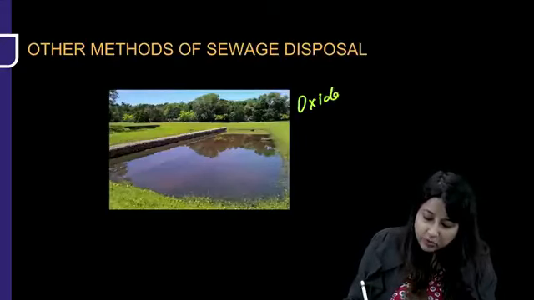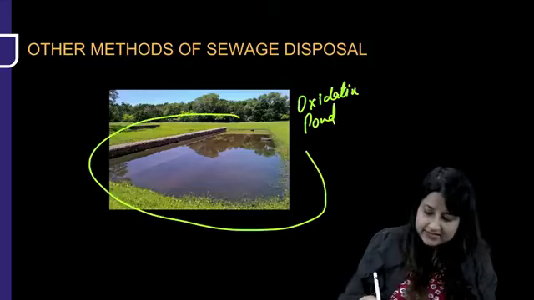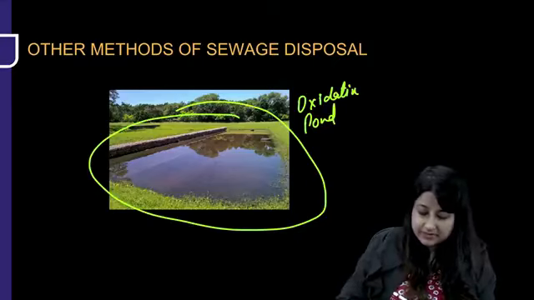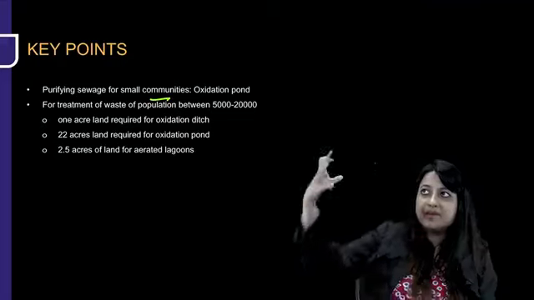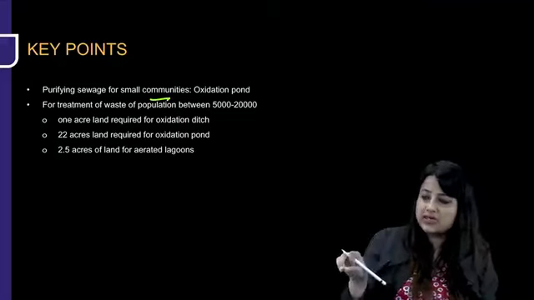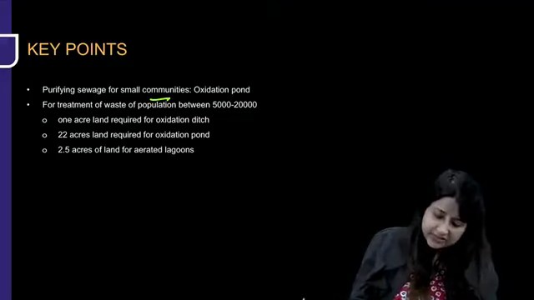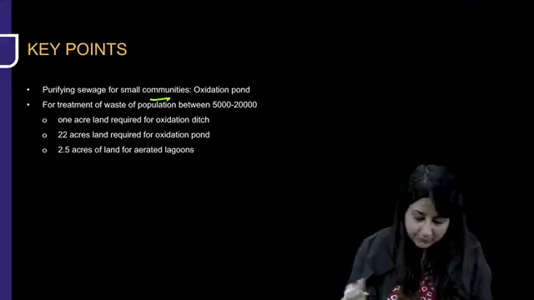What is this? This is an oxidation pond, guys. This relies on the process of photosynthesis. They can ask you what are the methods of sewage disposal, so you need to remember this. Oxidation pond is used for smaller communities. Bigger cities, activated sludge. Smaller towns, trickling filter, and for communities we can have oxidation pond. That is an important point.